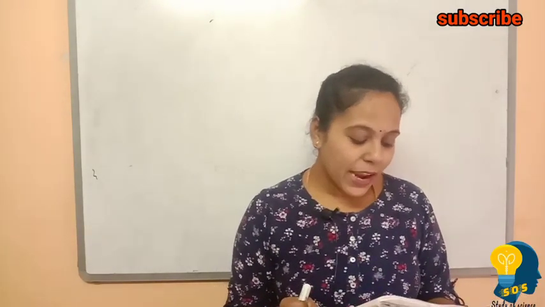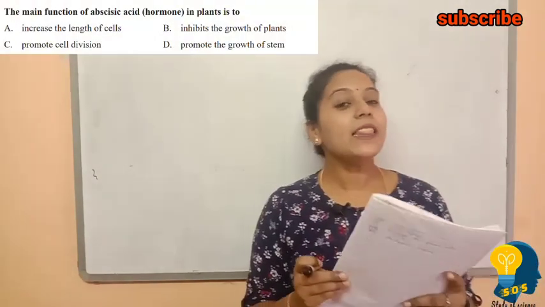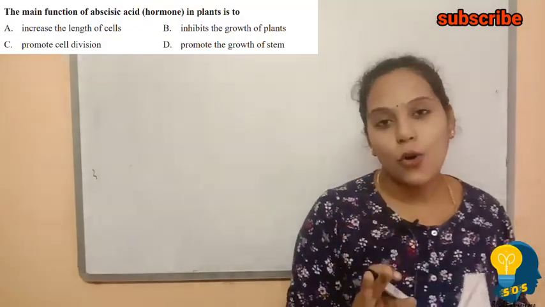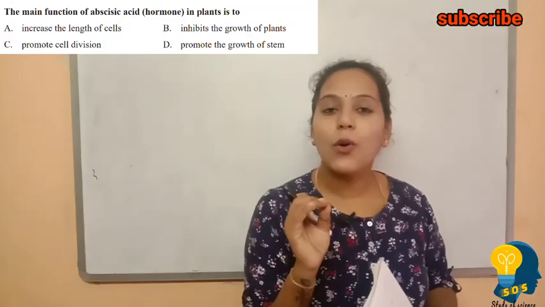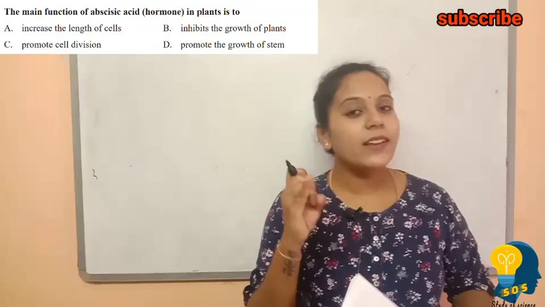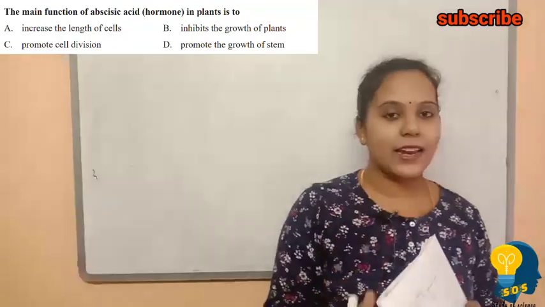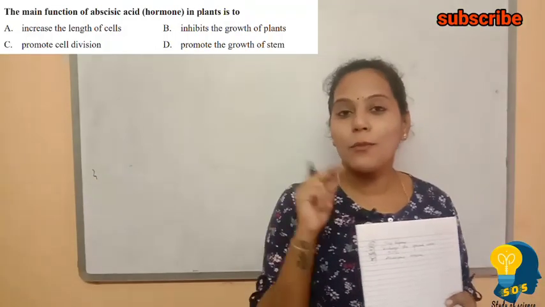The first question here is: the main function of abscisic acid hormone in the plant is. See, everybody knows that there are 4 plant hormones. Among the 4 plant hormones, 3 are growth promoters, that means auxin, gibberellin and cytokinin. They are called growth promoters. What about the 4th hormone?